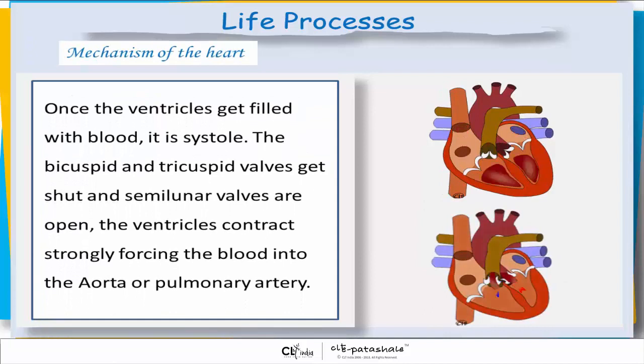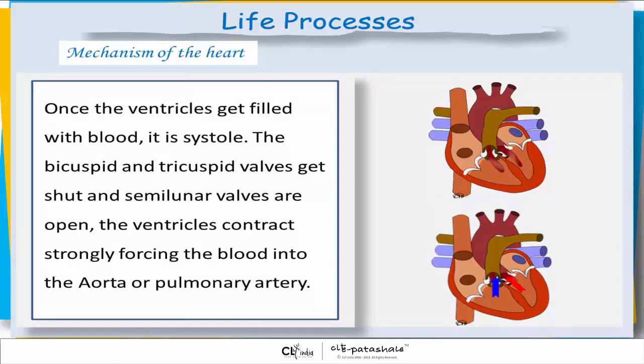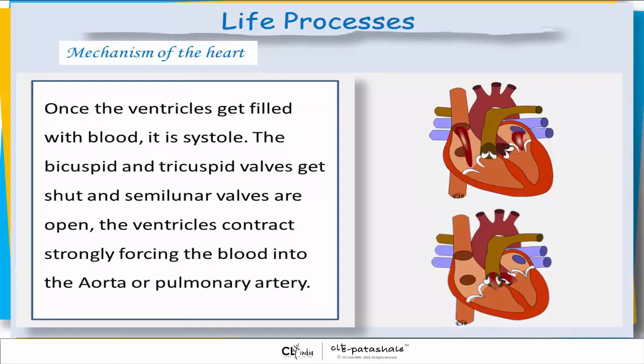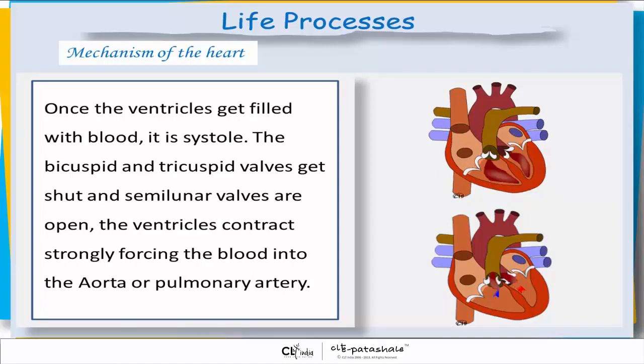Once the ventricles get filled with blood, it is systole. The bicuspid and tricuspid valves get shut and semilunar valves are open. The ventricles contract strongly, forcing the blood into the aorta or pulmonary artery.